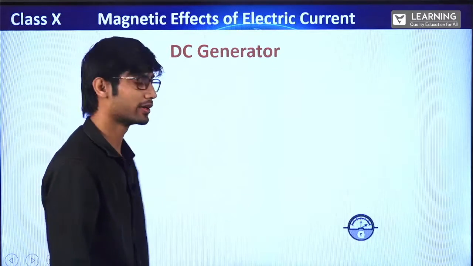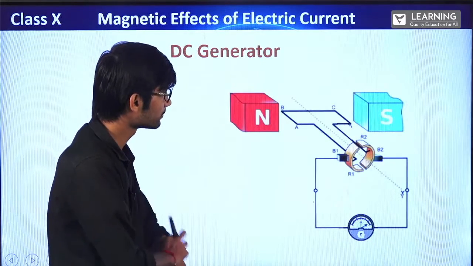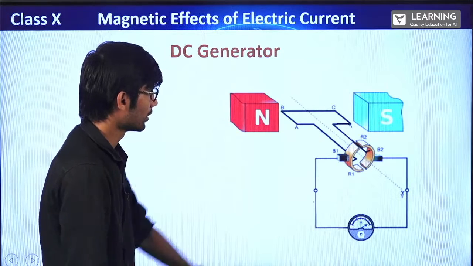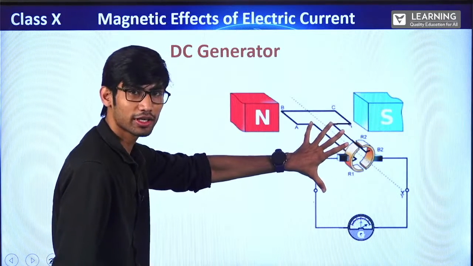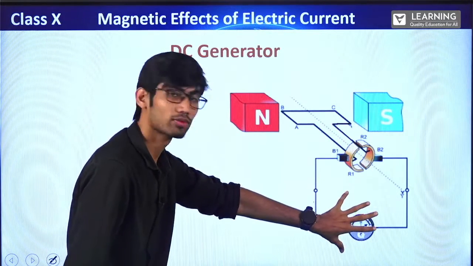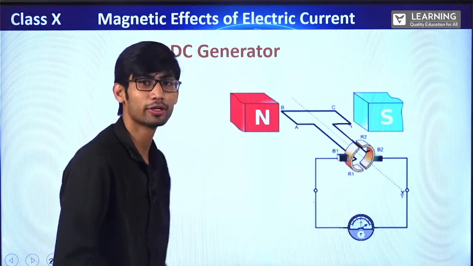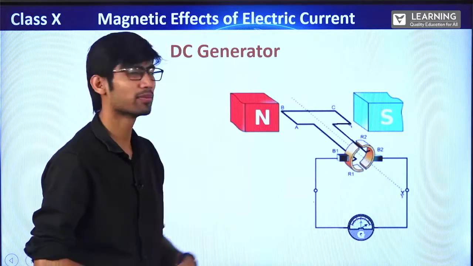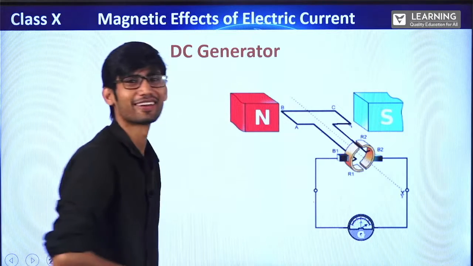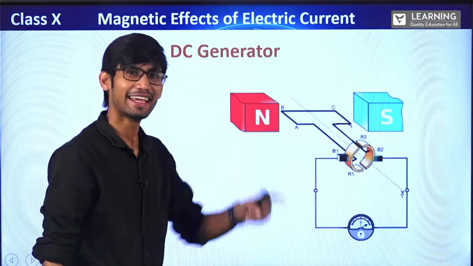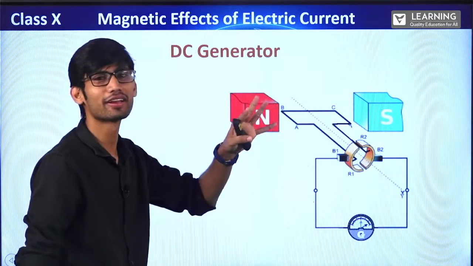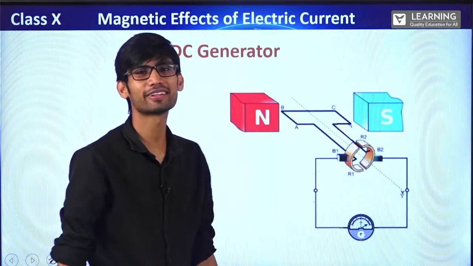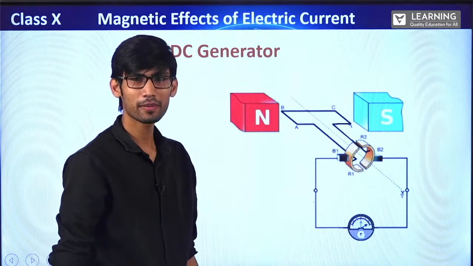Now DC generator. What is DC generator? The same electric motor circuit I told, remove the battery, connect a galvanometer. Rest everything is same. Here the split rings will be there. In AC generator, split rings are not there. In DC generator, the split rings are there. So what will happen?